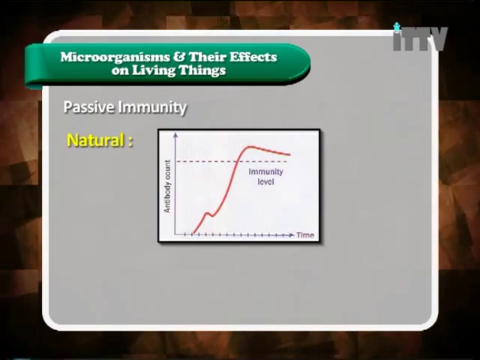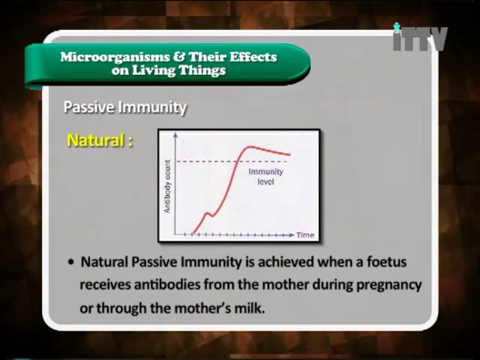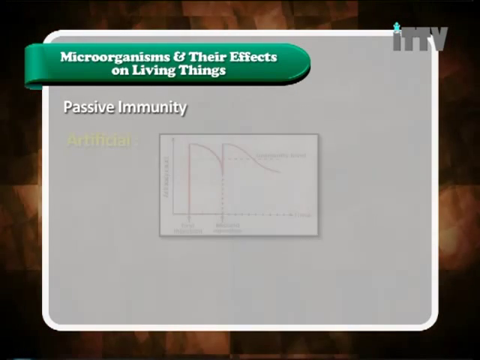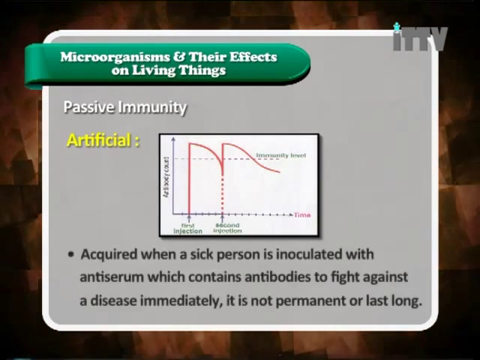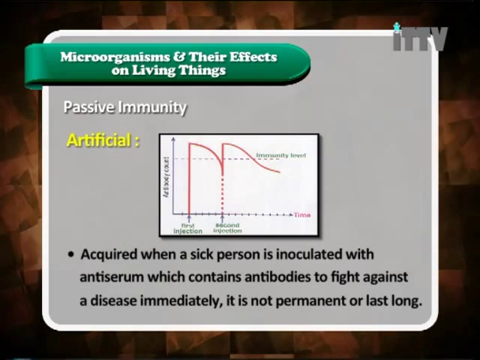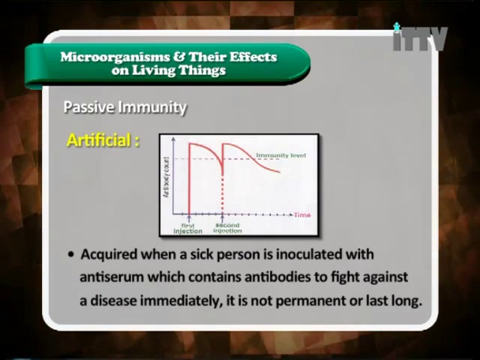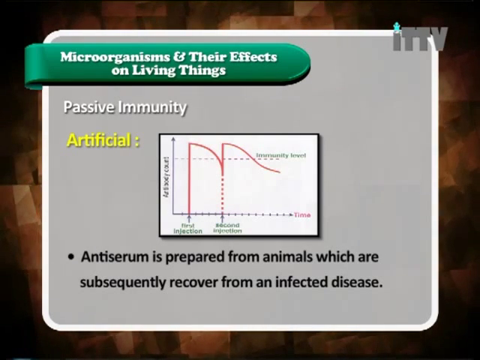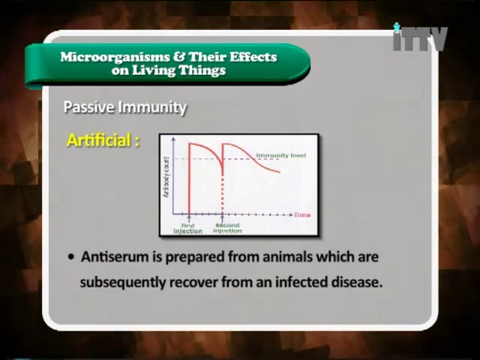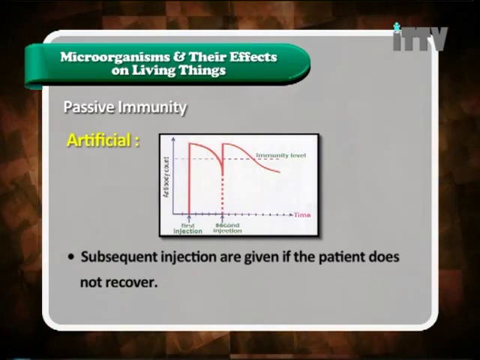Natural passive immunity. Natural passive immunity is achieved when a fetus receives antibodies from the mother during pregnancy or through the mother's milk. Artificial passive immunity is acquired when a sick person is inoculated with antiserum, which contains antibodies to fight against a disease immediately. It is not permanent and does not last long. Antiserum is prepared from animals which have subsequently recovered from an infectious disease. Subsequent injections are given if the patient does not recover.